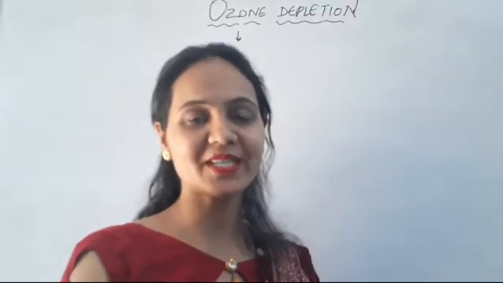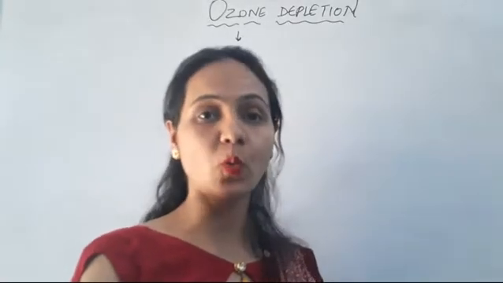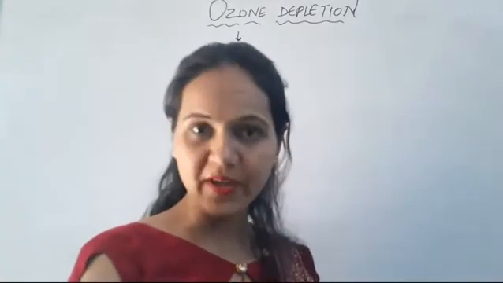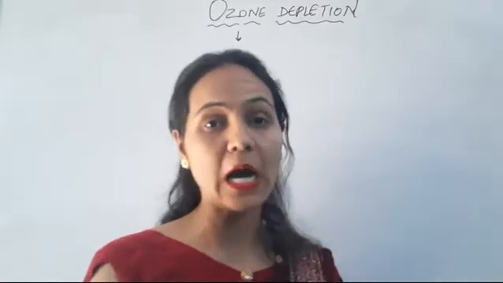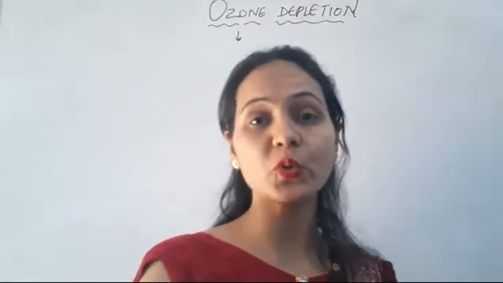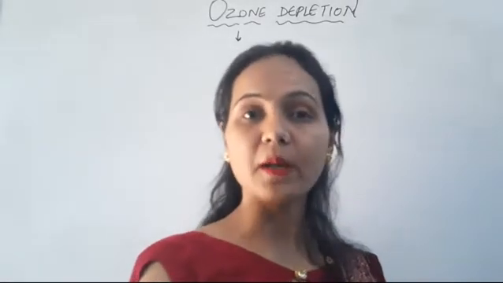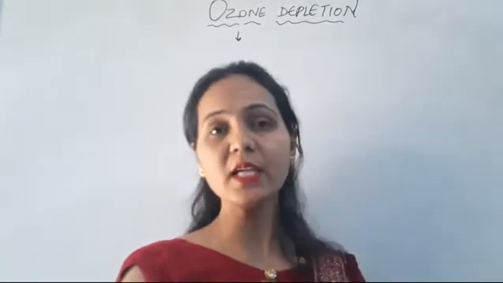So today we're going to discuss ozone depletion. In the last class we discussed global warming and the greenhouse effect. So what is ozone, how is it formed, what are the greater impacts on the earth's surface if ozone is not present, and how is it getting depleted by various compounds that we use in our daily life.